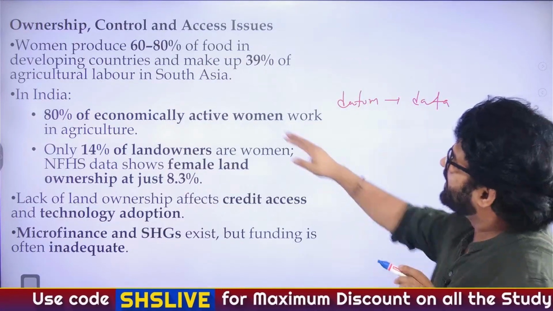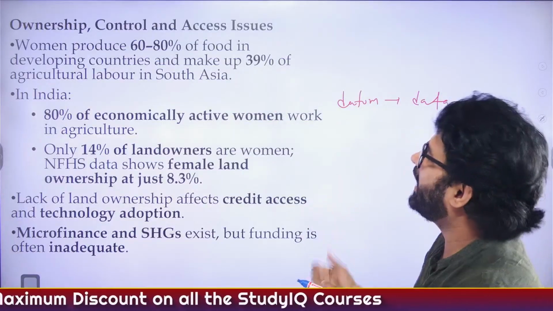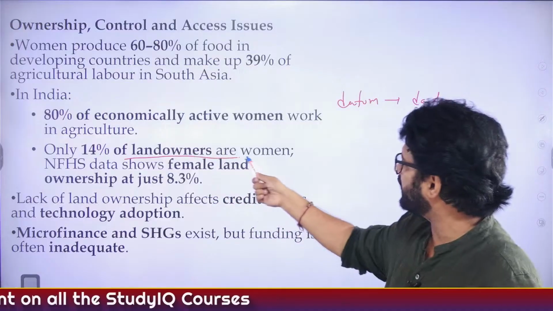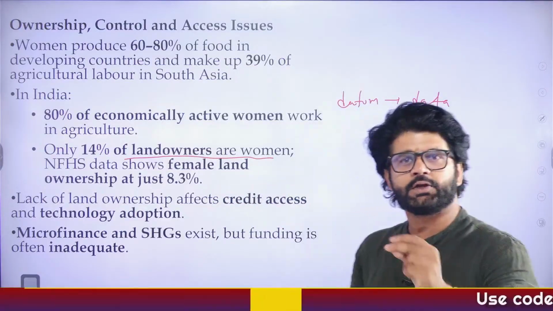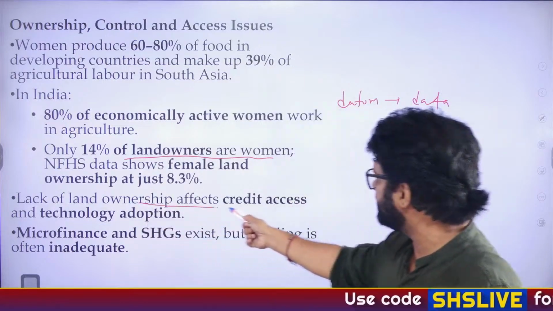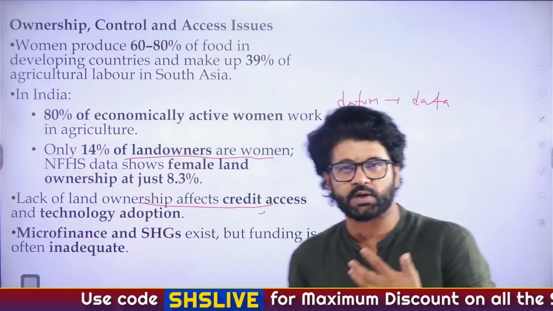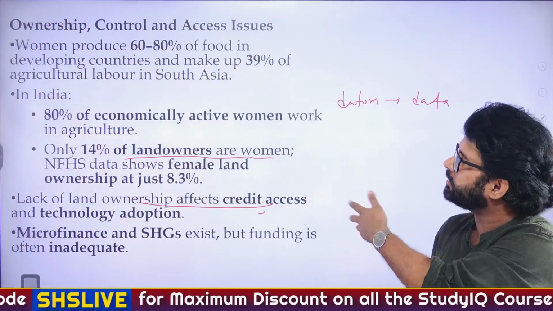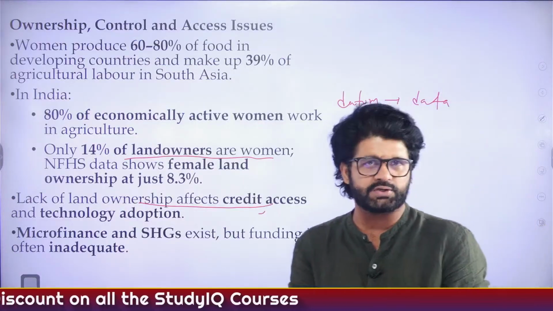Okay, let's focus. Women produce 60-80% of the food, but how much land do they have? 14% of landowners are women. Because they don't own enough land, they don't get enough loans, and that is what is being written here. Lack of land ownership affects credit access and technology adoption. So government has to do something about it to increase land ownership.